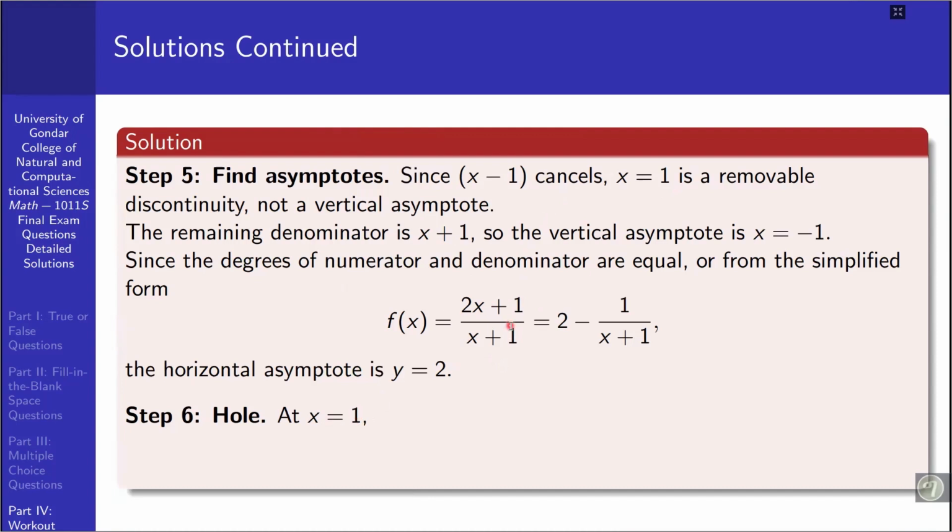So f of x equals x plus 1 over x plus 1 when x equals 1: the numerator is 2 plus 1, which is 3, over 1 plus 1, which is 2. So the hole would be (1, 3 over 2).